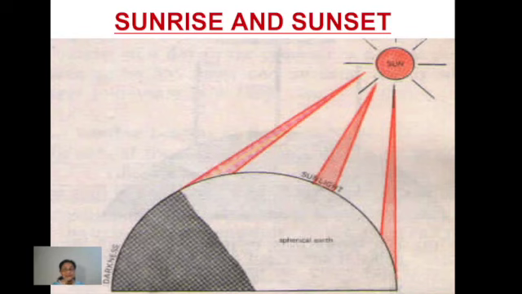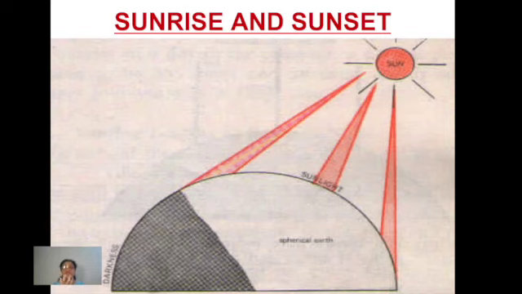But if we take a flat surface body, whenever there is sunrise, everywhere on the flat surface the sun will be visible at the same time. And when the sunset is going on, everywhere the people will experience sunset at the same time. But in actual, that is not the case. In actual, this is the condition we can see in this picture.